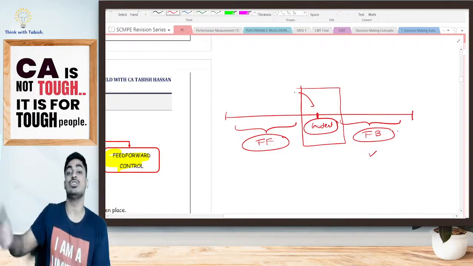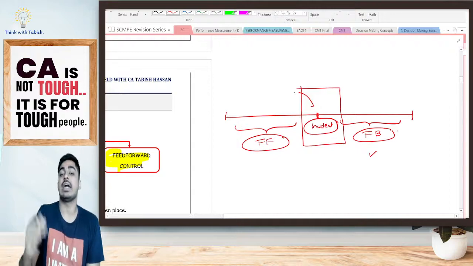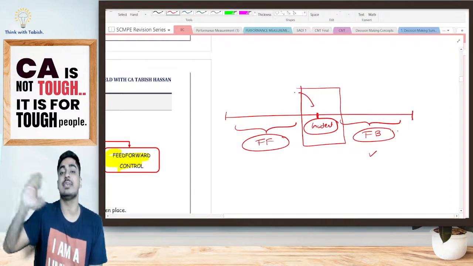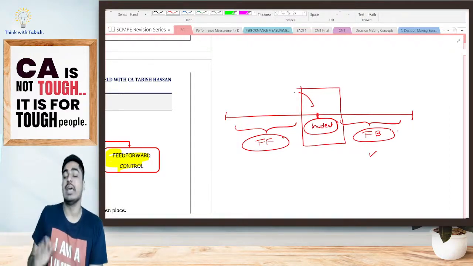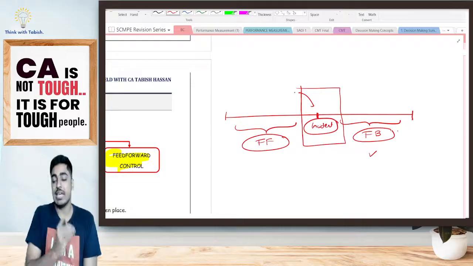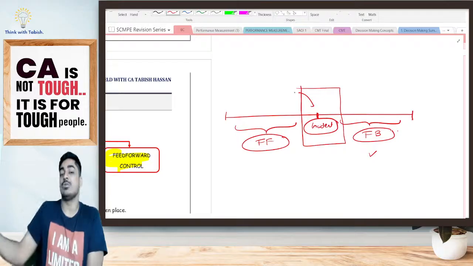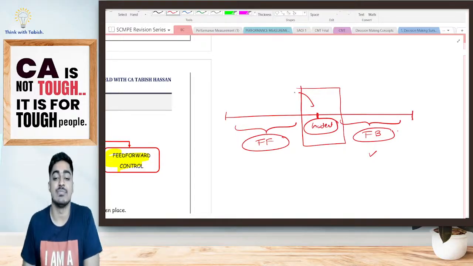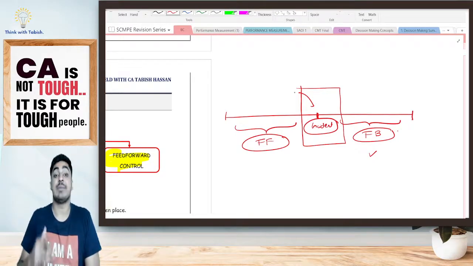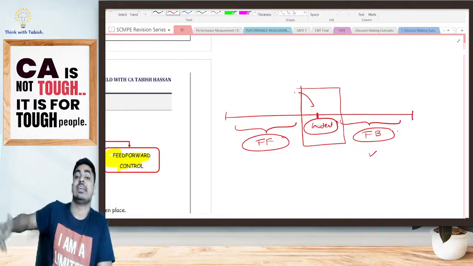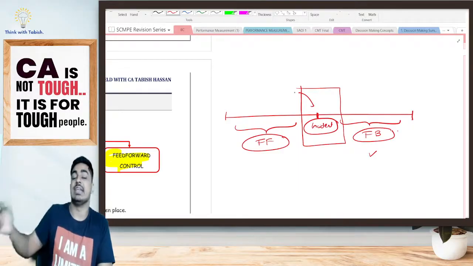So now only I should take actions to ensure that the error does not take place in the first place. To ensure that, now only I will become more disciplined, more focused, and reduce my screen time, and ensure that the first time I give my examination, I clear it. Is it clear, everyone? I'm anticipating the incident and taking actions to ensure that any error does not occur at all.